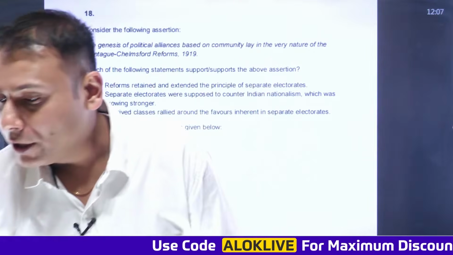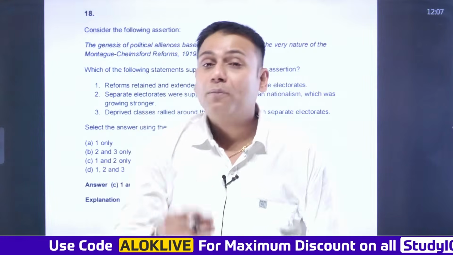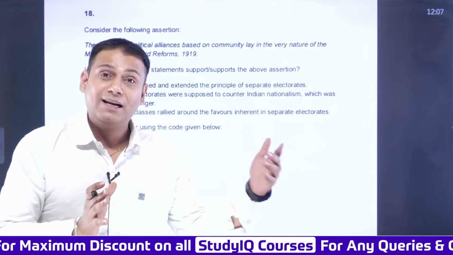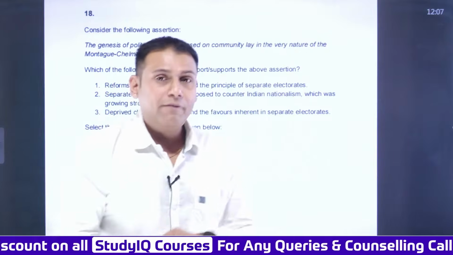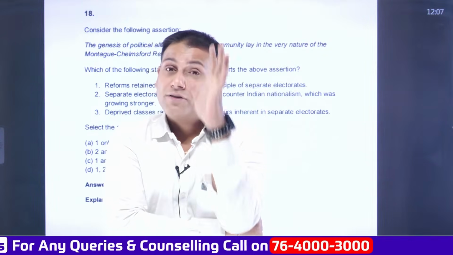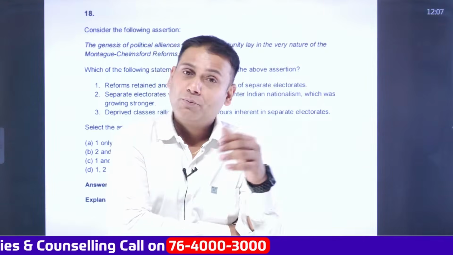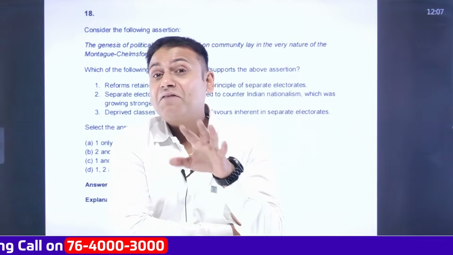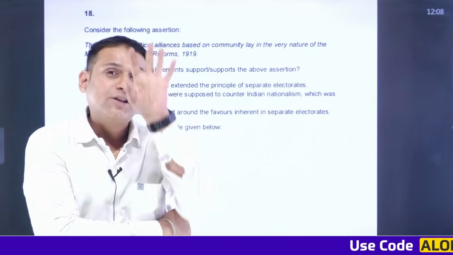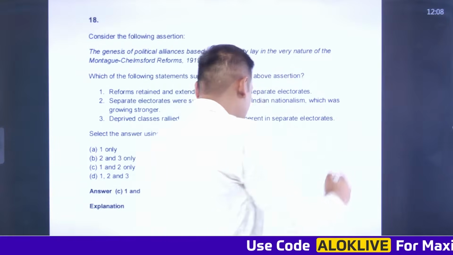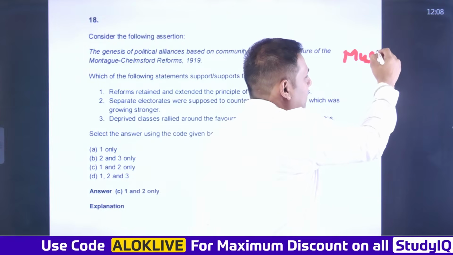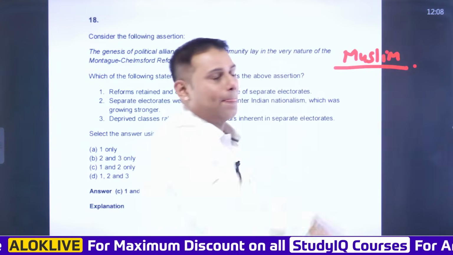Initially, Britishers were not at all interested in bringing any kind of reforms in India. But after a certain series of events, Britishers came up with Indian Council Act 1909. Around 1905, Lord Curzon had announced a partition of Bengal on the pretext that Bengal had become too big to be administered by a single viceroy. And against this, the Swadeshi movement started in India. Now, to pacify the moderate section, Britishers came up with Indian Council Act 1909. And as per this act, the Muslim section was given a separate electorate. I repeat, the Muslim section was given a separate electorate in 1909.